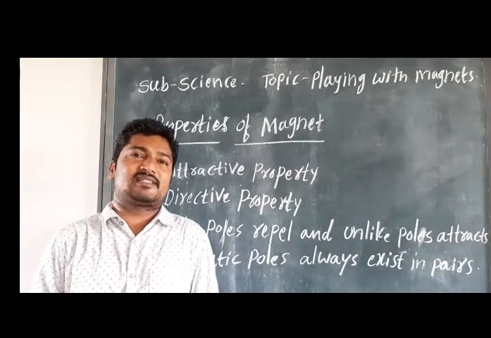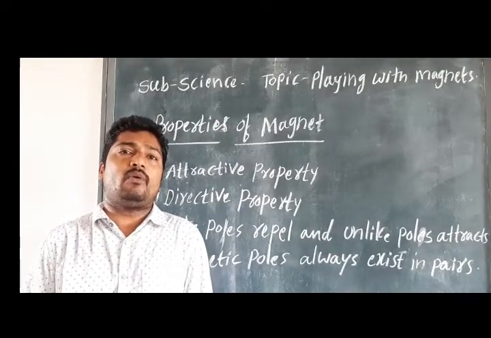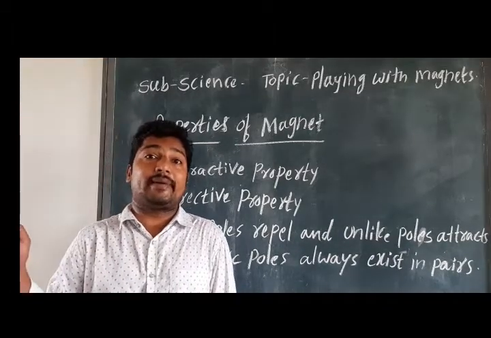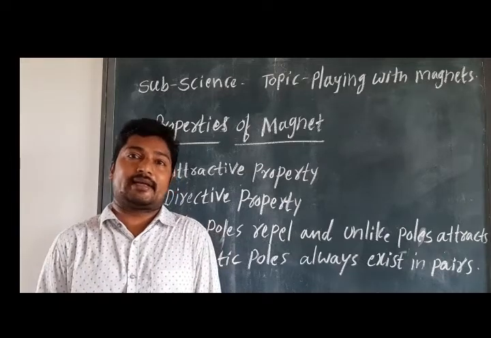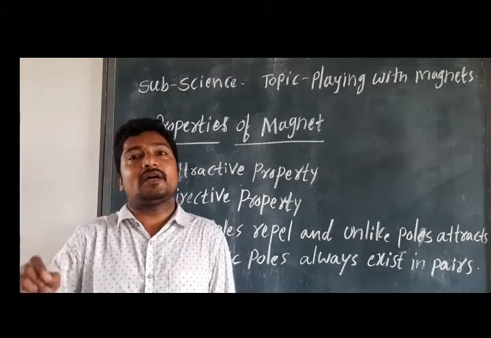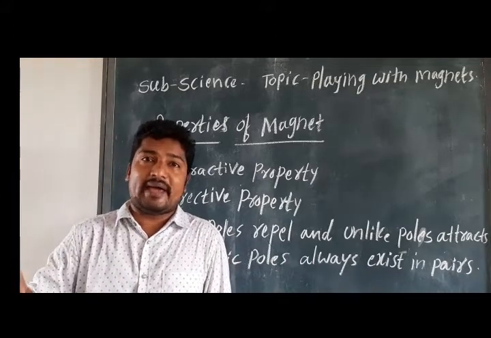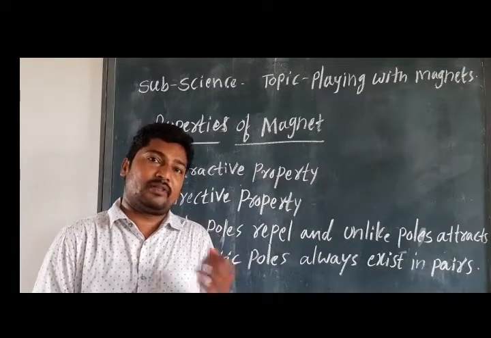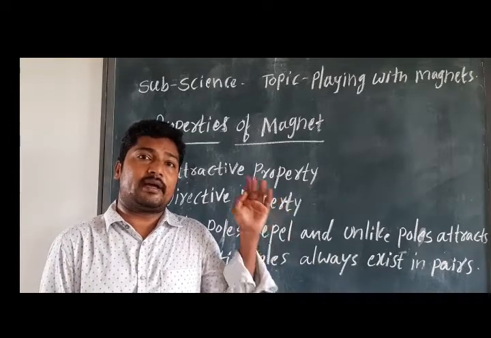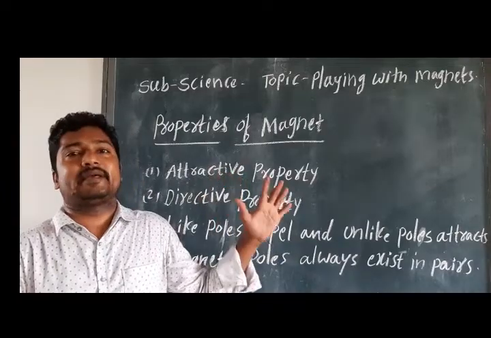Hi children. In the previous class we discussed attraction, how magnets are attractive, and what magnets and magnetic materials are. Do you remember, children? Once again, what is a magnet? A magnet attracts magnetic materials. You know iron, cobalt and nickel. These three things are the magnetic materials.